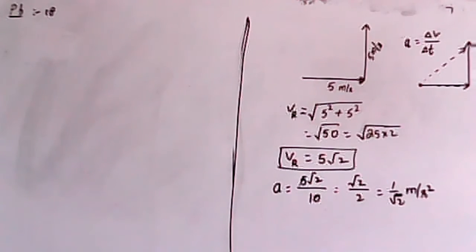Read the question. A man can row a boat in still water. Water is flowing at a rate of 8 kilometer per hour. Sorry, water is flowing in the river with a velocity of 4 kilometer per hour. At what angle should he row so that he reaches exactly the opposite side? Okay, do it.